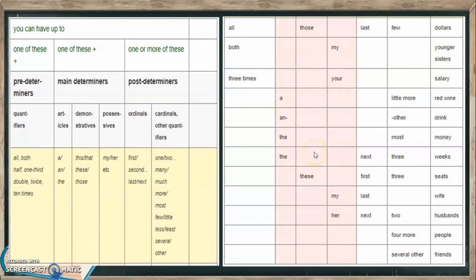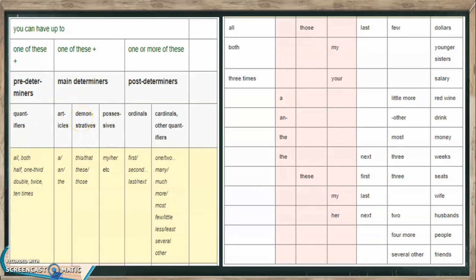Pause the video, take a look at this pattern and just try to analyze. You have this guide here. We can have one of the predeterminers plus the main determiner, one of these main determiners and nothing else.